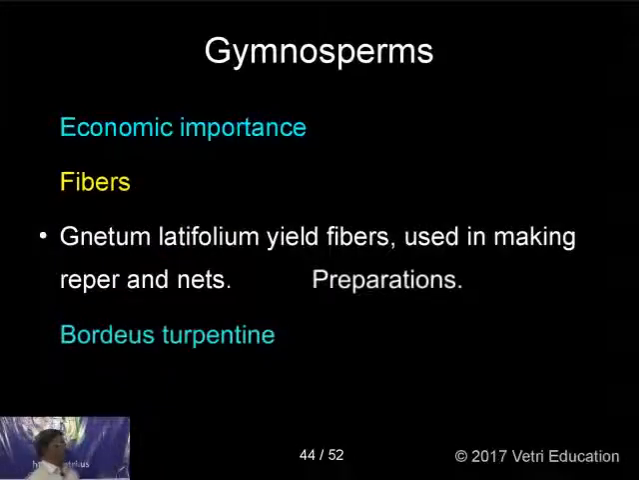The fiber from Phormium tenax yields fiber that is used in making wrappers and nets. So the fiber is used in ropes and nets. The fibers are used to prepare ropes and nets.